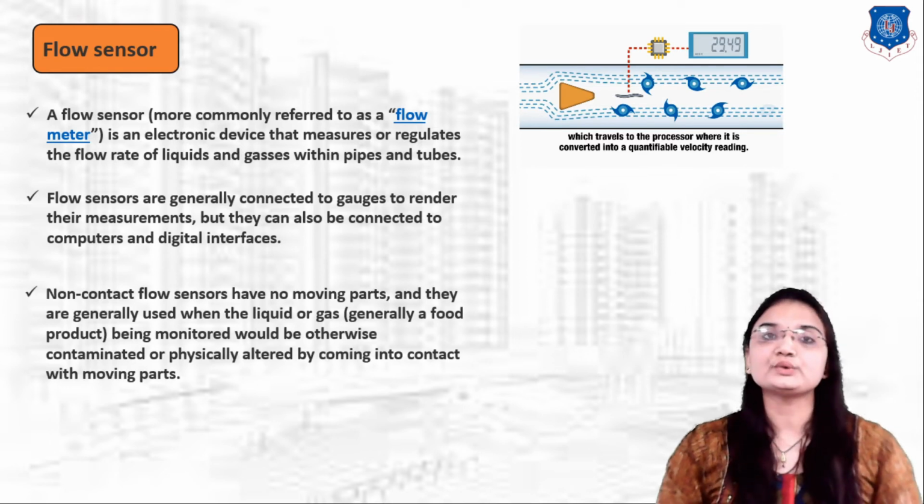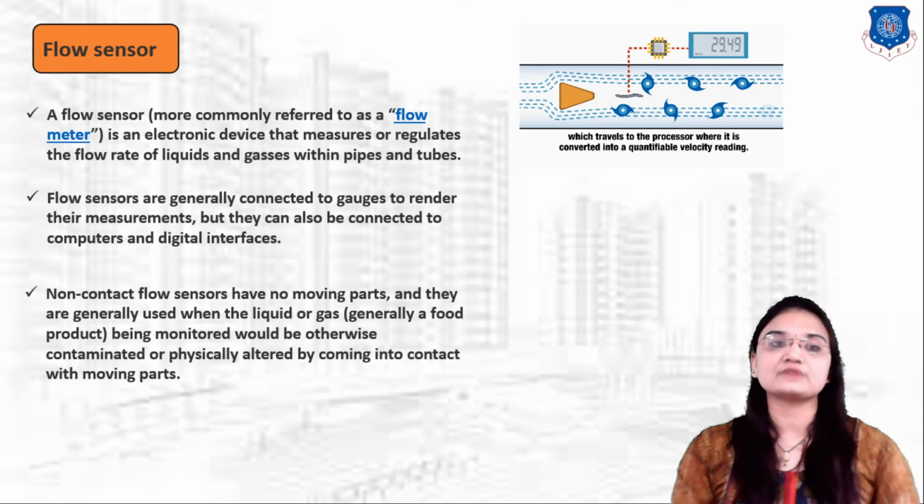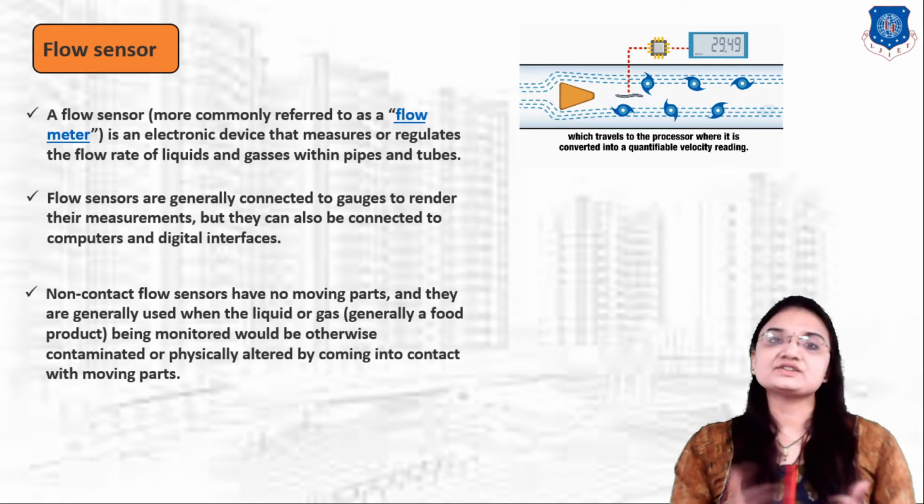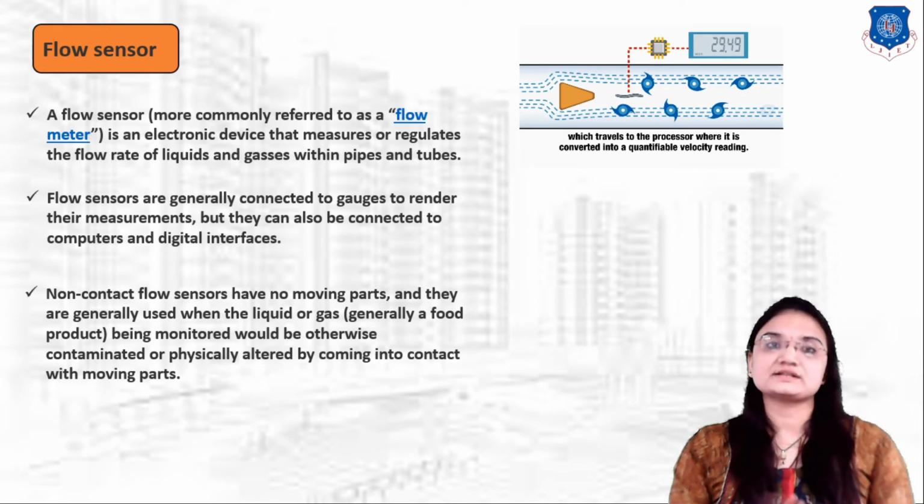Okay, there are two types of flow sensor. First one is contact flow sensor and second one is non-contact flow sensor. Non-contact flow sensors have no moving parts, and they are generally used when liquid or gas is being monitored.